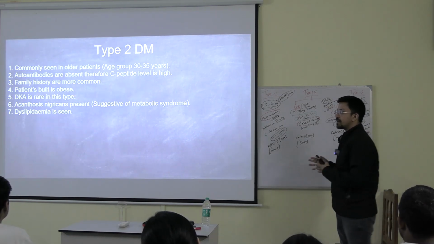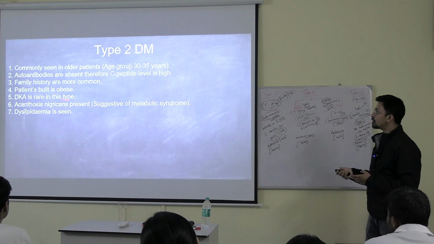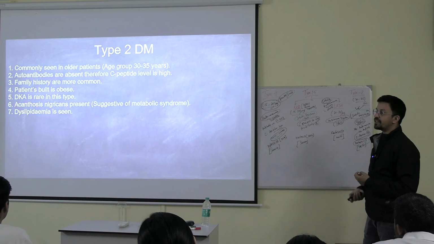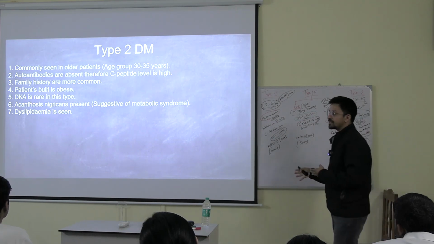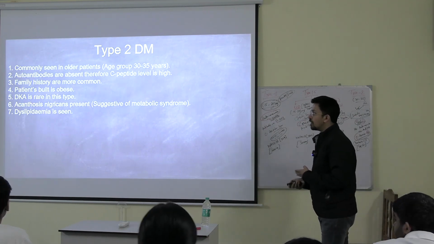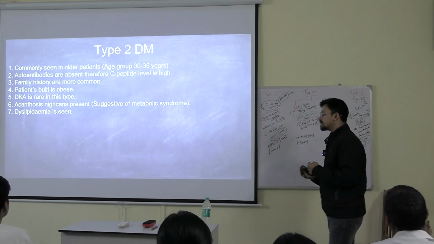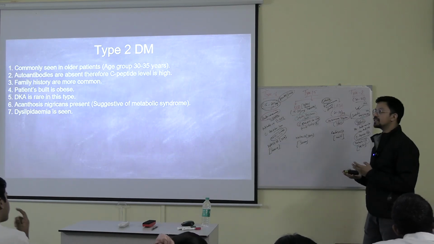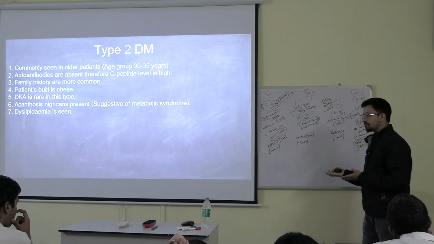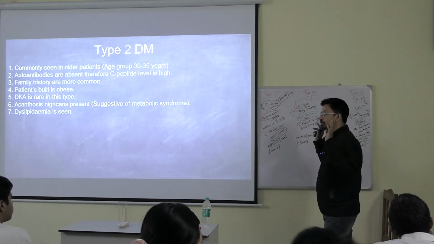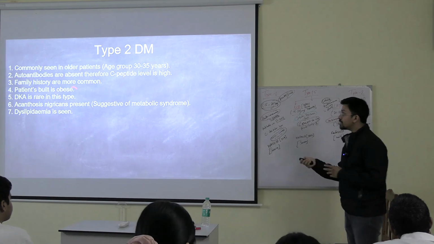Over the period, the patient becomes more obese. There is more dyslipidemia present. Acanthosis nigricans is present, which is suggestive of metabolic syndrome. And DKA is very rare because it is a slow growing disease. But DKA can be possible if the patient is not maintaining the blood sugar level. Let's say the patient is on insulin, and the patient is not taking insulin and taking more and more glucose, obviously they can present. That is why it is rare.